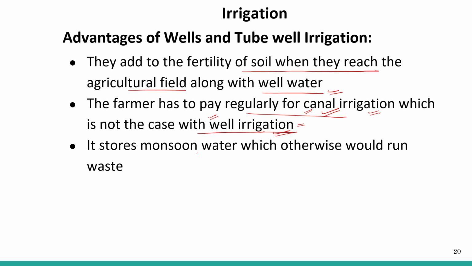It stores monsoon water which otherwise would run waste. So there should be replenishment of the water in these wells. So monsoon water seepage is there. All the runoff from the surface water at the time of monsoon gets collected underground and that is again available from the well.